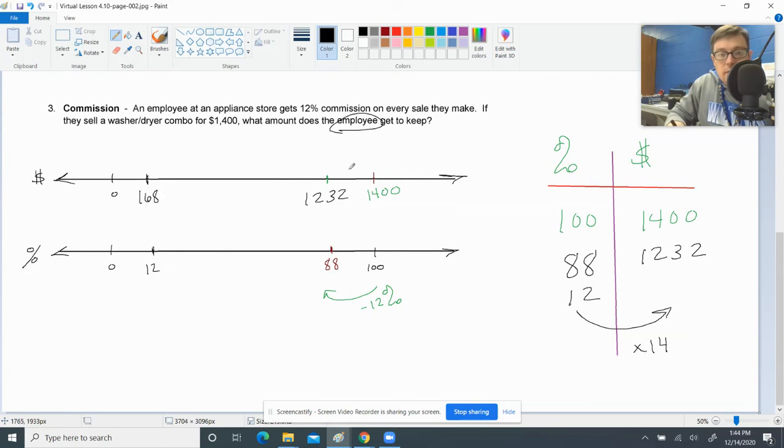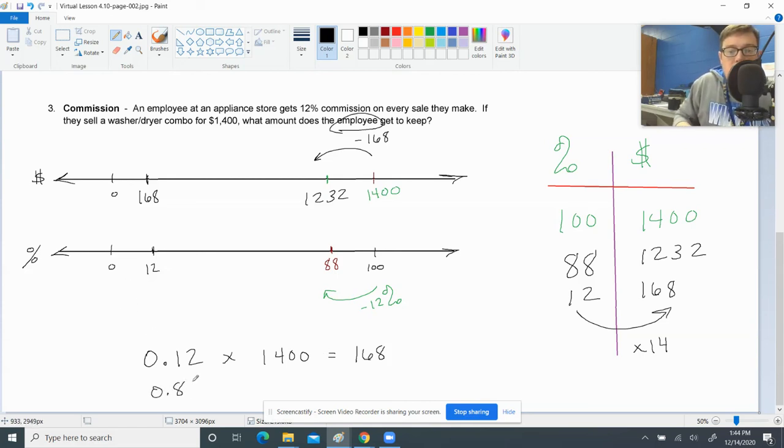And that's the difference between these two things, that it went down $168, which is equivalent to 12%, as we see here, here, and here. Shortcut for that, you could have just done 0.12 multiplied by 1,400, and you would have gotten the 168 price, right? If the question said, how much money does the company get to keep after the sale? Then you would have done 0.88 times that. And that would have told you the answer that we got of 1232.